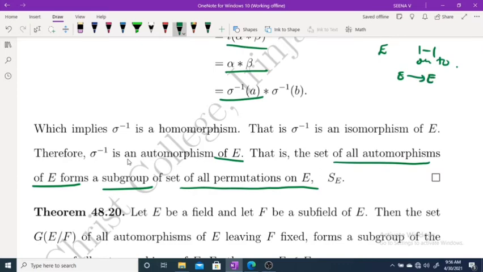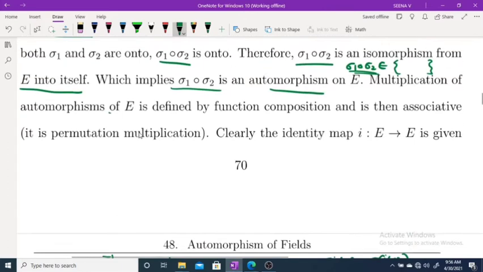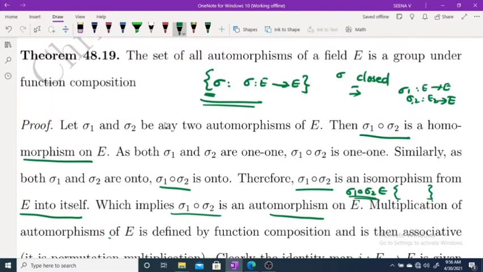And here the set of all automorphisms is also one to one and onto, and it is from E to E. Therefore, it is a subgroup of the set of all permutations on E, which is a subgroup of S_E. Clear? So here what we have considered is the collection of all automorphisms on E, and it forms a group.